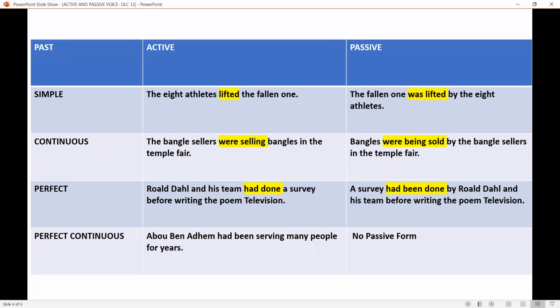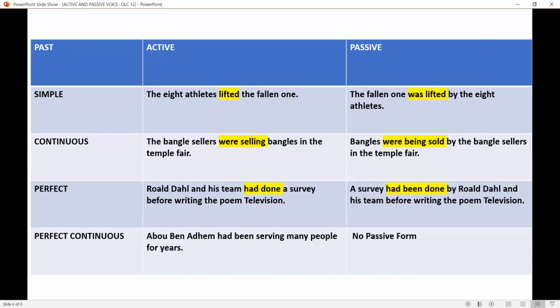In perfect tense, Roald Dahl and his team had done a survey before writing the poem Television. Roald Dahl wrote the poem Television, right? A survey had been done by Roald Dahl and his team before writing the poem Television. So had done becomes had been done. Remember, in perfect tense, been is used. Continuous tense, being is used.